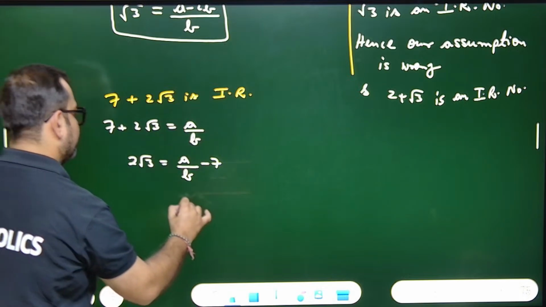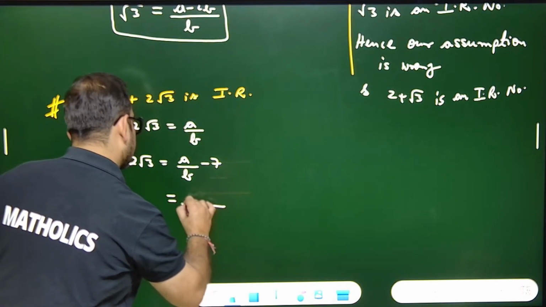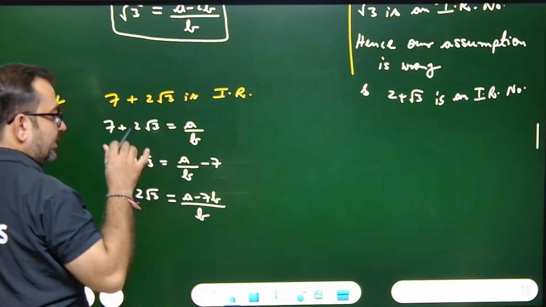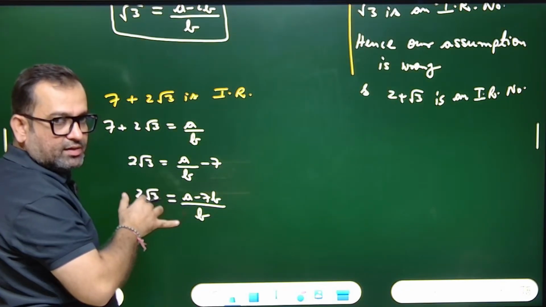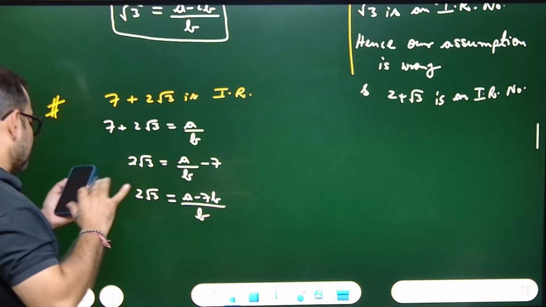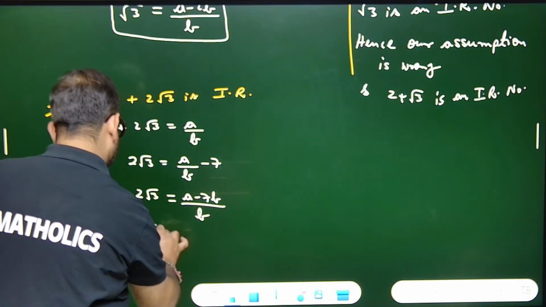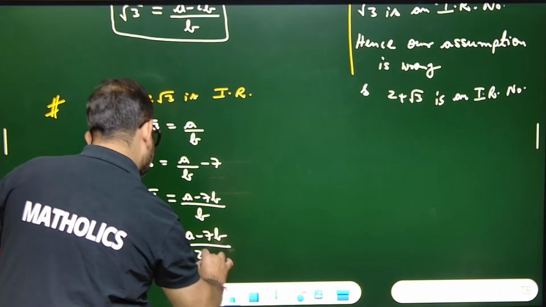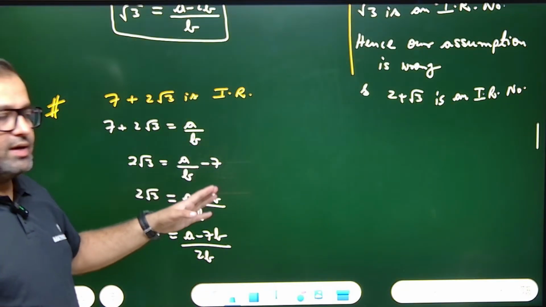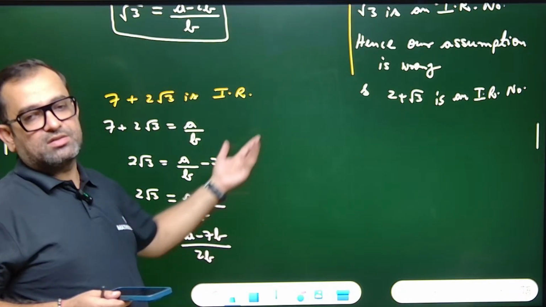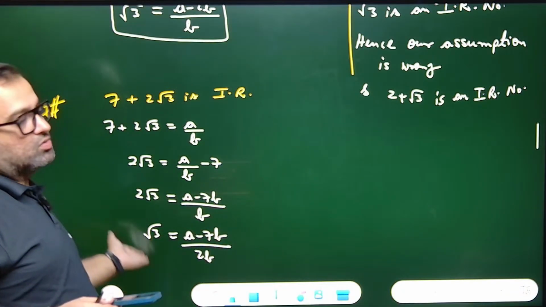7 gone there, and b is the LCM, so it is (a minus 7b) upon b, and it is 2 under root 3. So keep root 3 at one side. Try to keep root 3 separate. So we'll write root 3 equals (a minus 7b) upon 2b. Rest everything, every theory is the same. You'll write because a upon b is rational, so (a minus 7b) upon 2b is also rational, but it is equal to root 3, so root 3 is also rational.